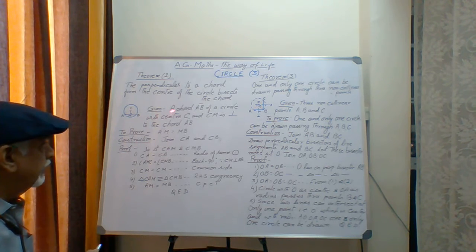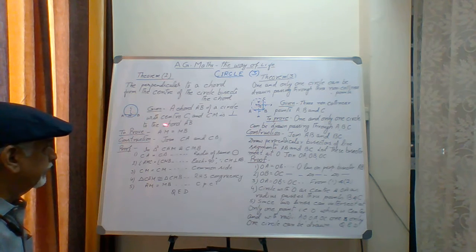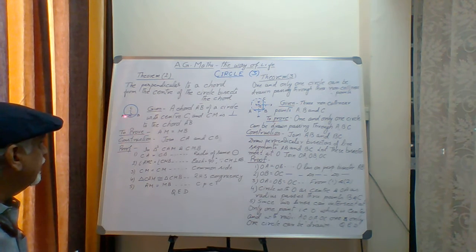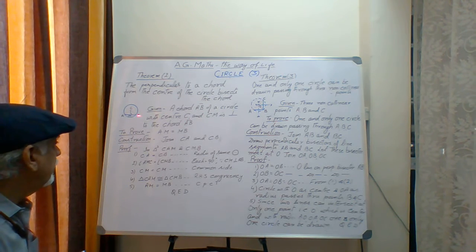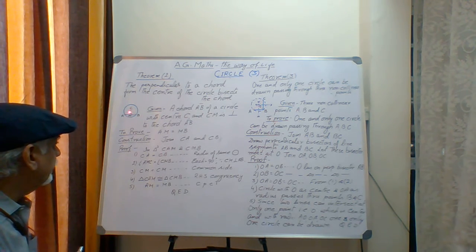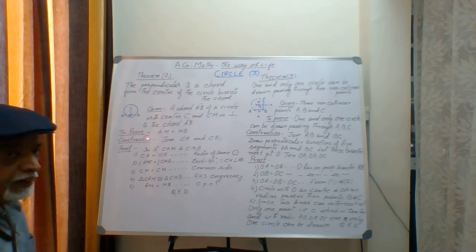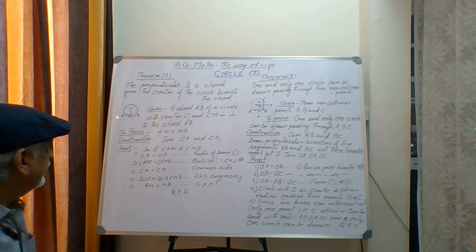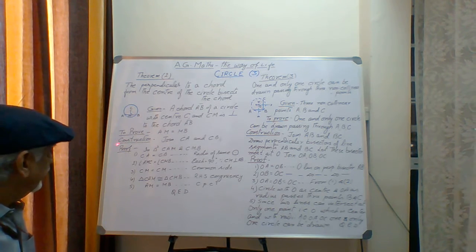So the given condition was a chord AB of a circle with center C, and CM is dropped perpendicular on the chord AB. We have to prove that it bisects. That means AM must be equal to MB. That is the meaning of bisection of the chord at the point M by the perpendicular. Now what is the construction? There was a construction because we have to take two triangles in order to prove it. So we have joined AC and BC by the red dotted line. Then we write the proof.